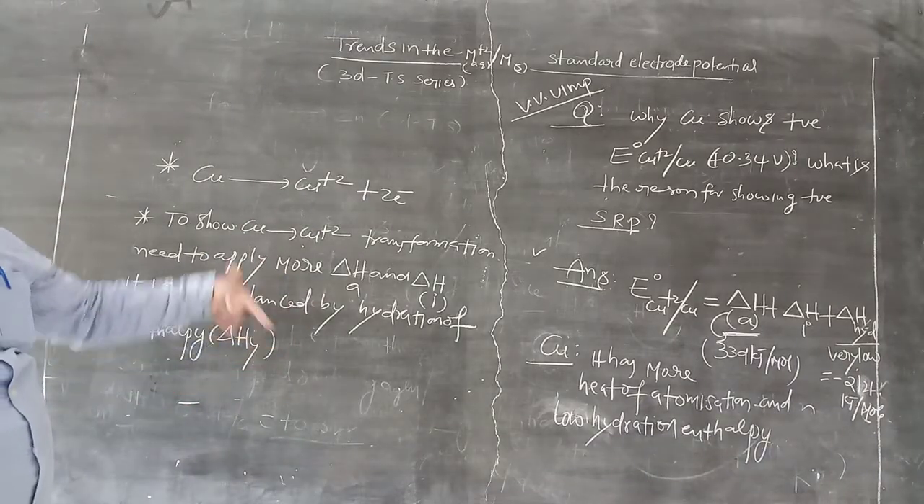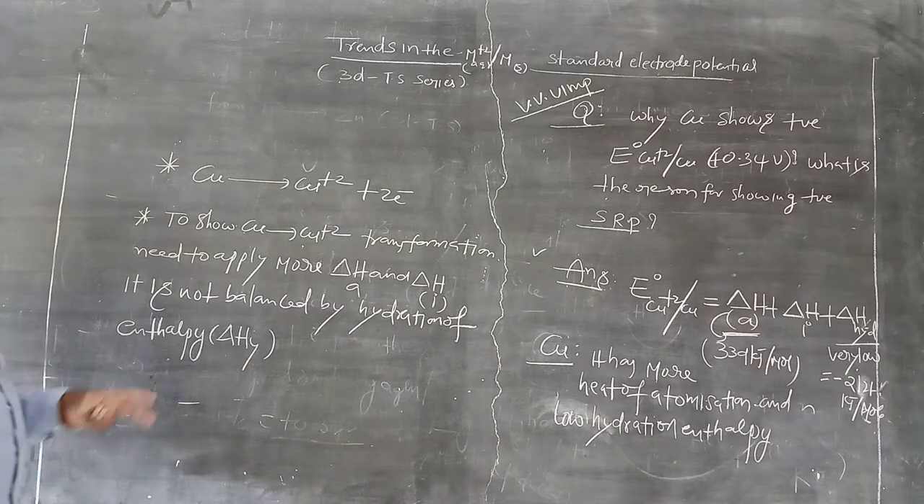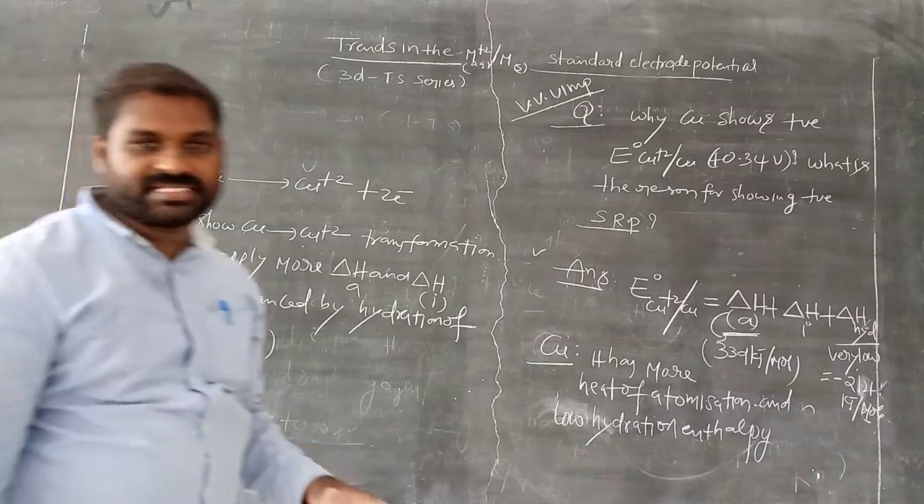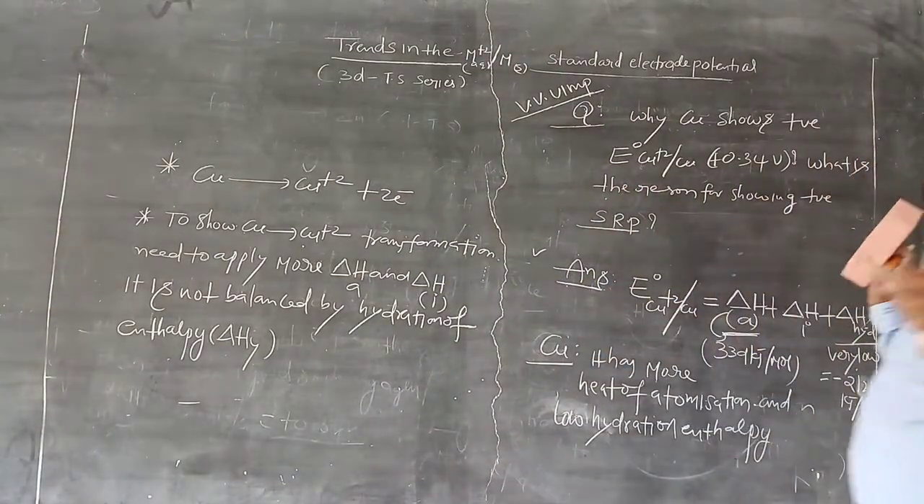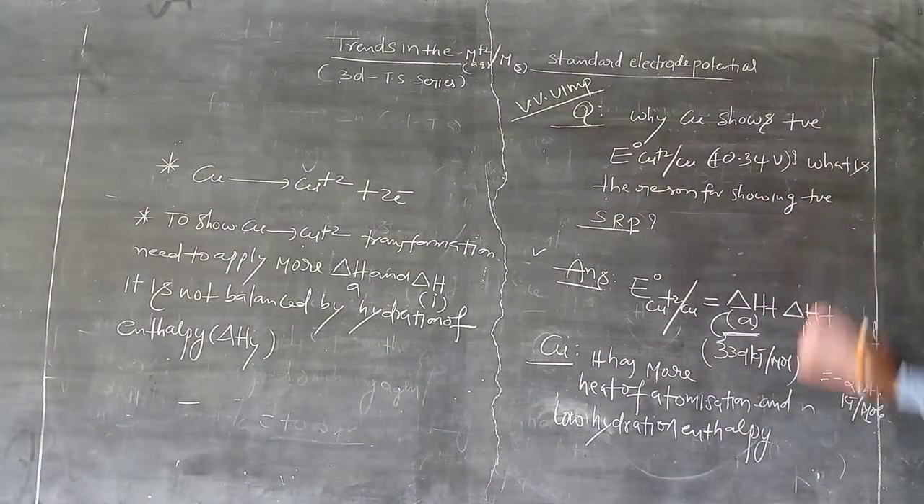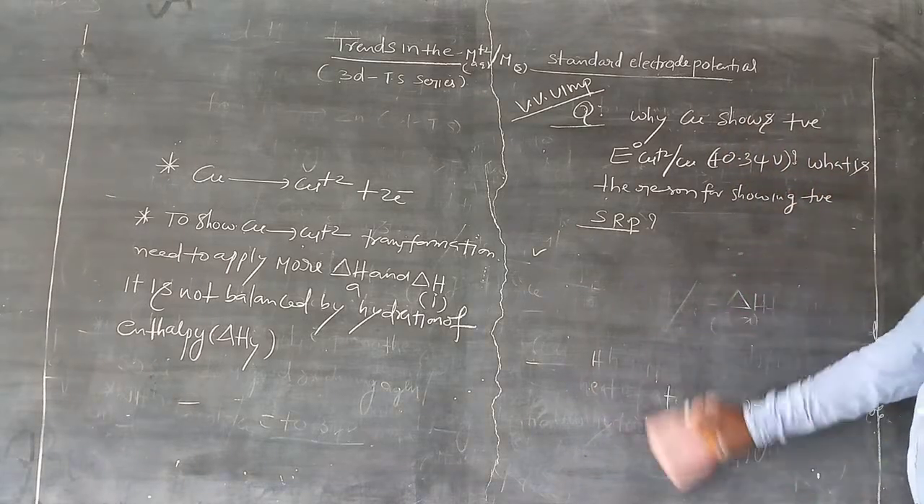These are the reasons why copper shows a positive electrode potential, standard reduction potential value. So it is not a good reducing agent. Otherwise, all the remaining are good reducing agents. They show negative electrode potential. Remember this. Okay. These two are so important.